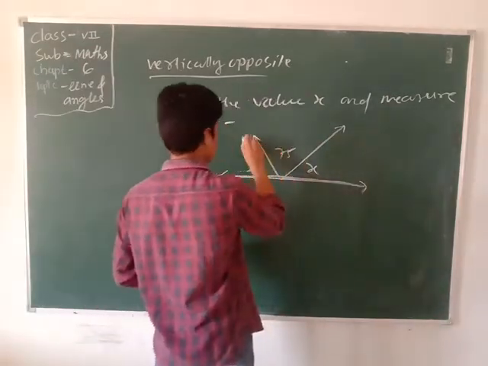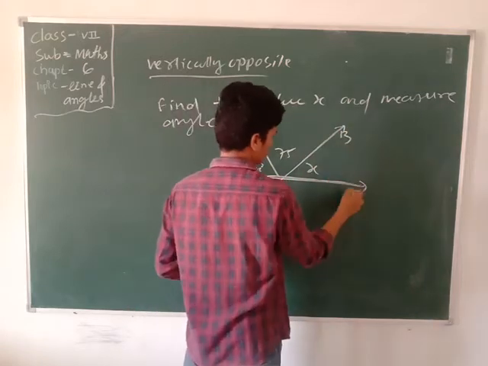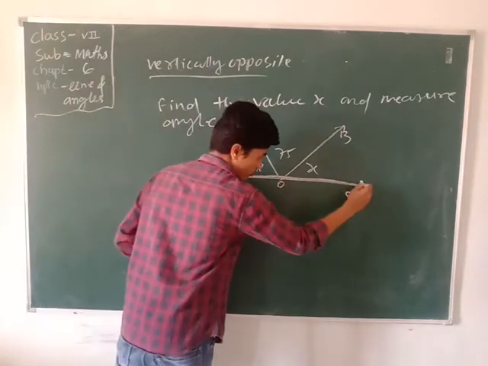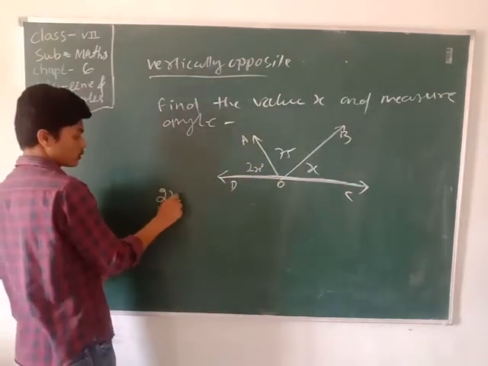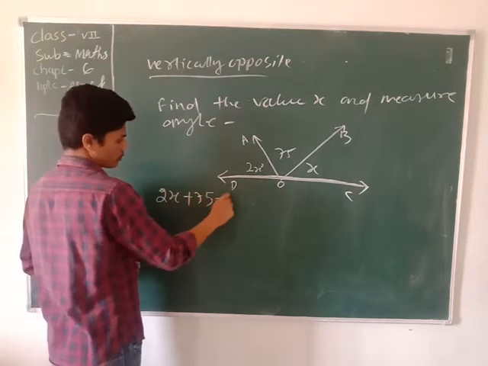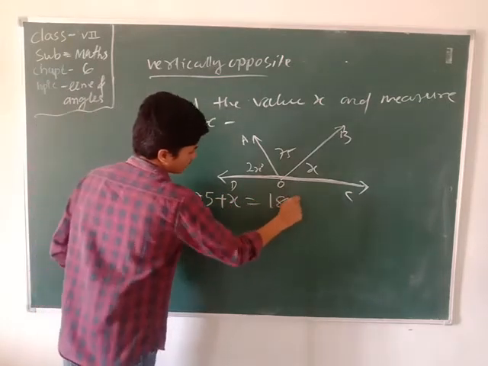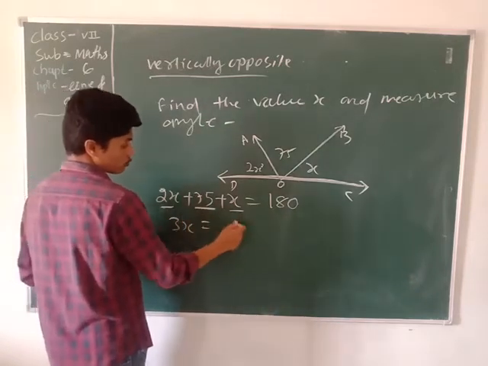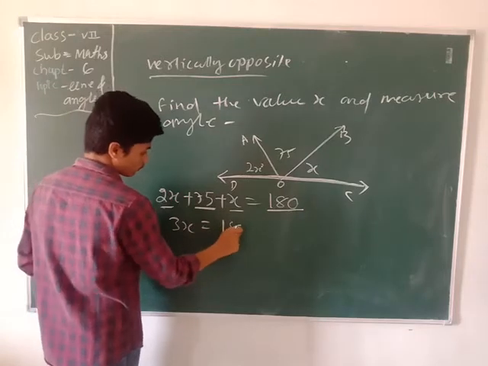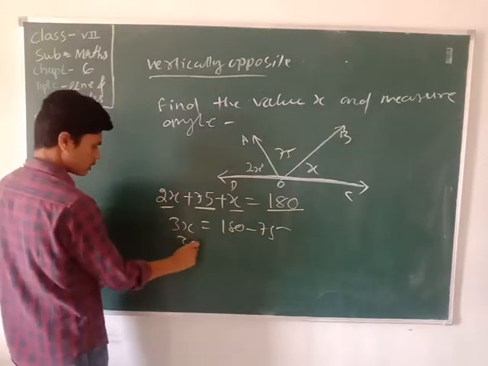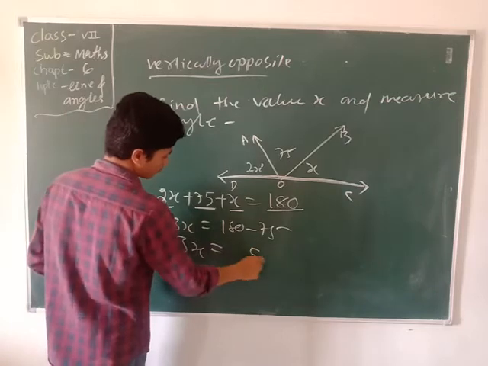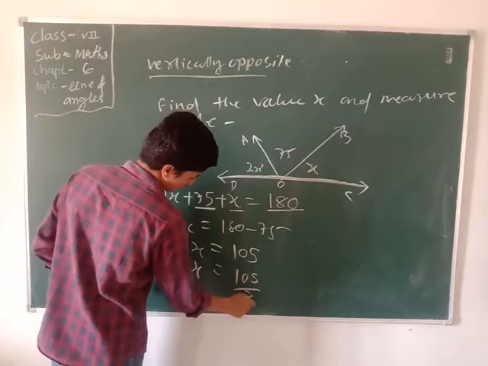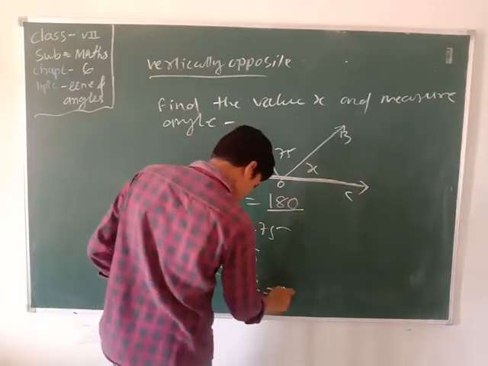A straight angle is always equal to 180 degrees. That means DOC is a straight angle. So 2x plus 75 plus x equals 180 degrees. Now 2x plus x equals 3x. When we transpose the number to the other side, 180 minus 75, 3x equals 105. x equals 105 divided by 3, which equals 35.